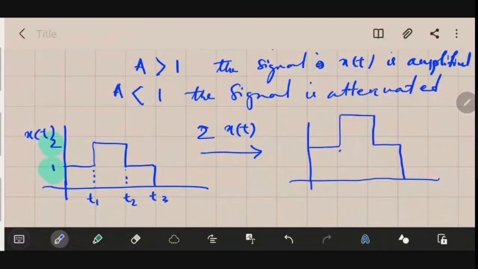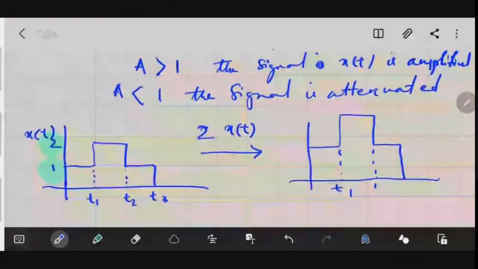The time axis will remain unchanged. Here it is t1, here it is t2, here it is t3. What will change? The amplitude. Where it was 1, it will now be 2. Where it was 2, it will now be 4. So this is where it has changed.